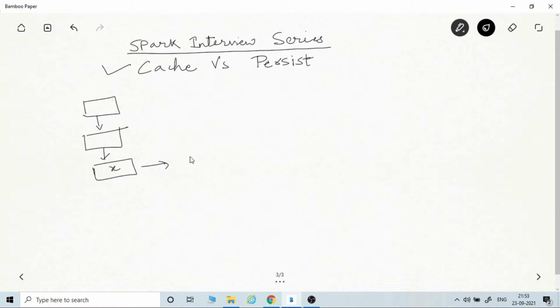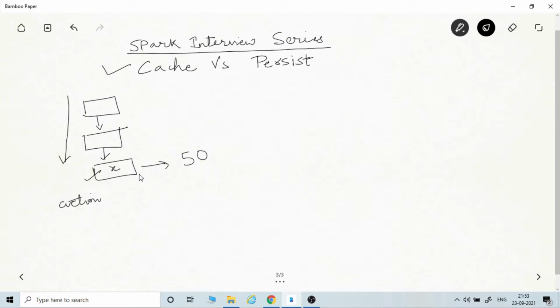Let's say that we are accessing this RDD in our program 5 times. We are calling an action, and upon calling this action, the whole series of transformations will be invoked for accessing this RDD. Now, what will happen if you are accessing this 50 times? Let's say you have some iterative algorithms where this X is needed 50 times. That is unnecessary computation of these parent RDDs to reach out to this X.